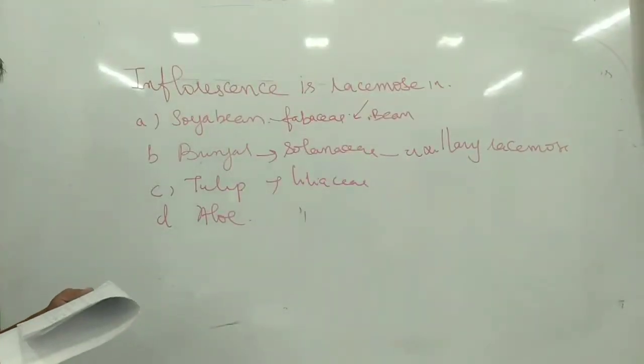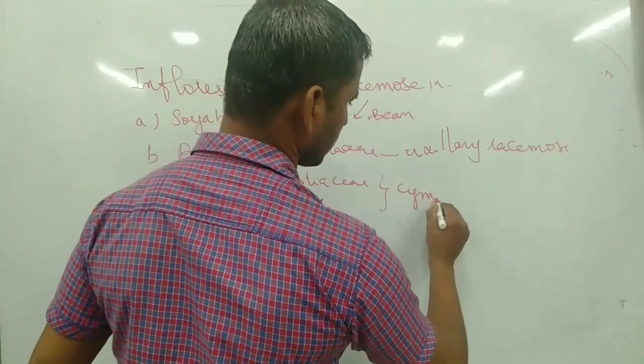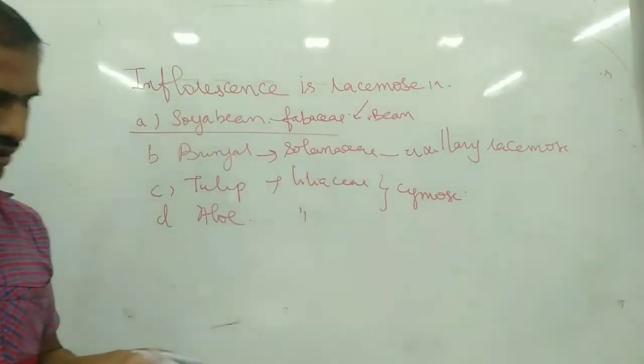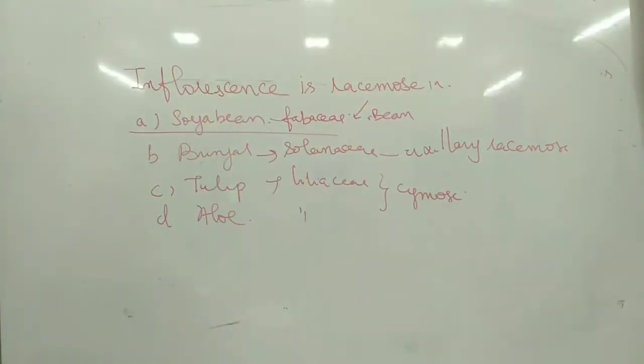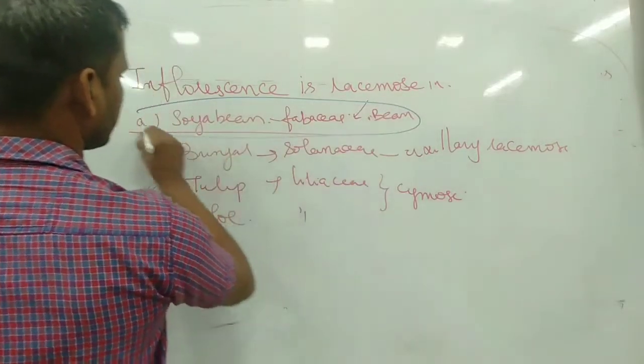Tulip has a cymose. So my answer is A, soya bean. It is a Fabaceae member and has a racemose inflorescence. This is the answer.